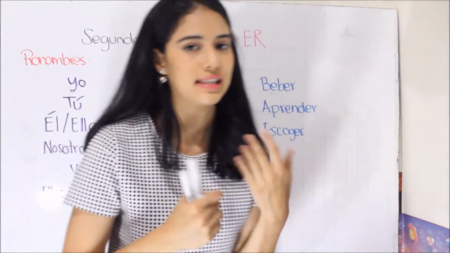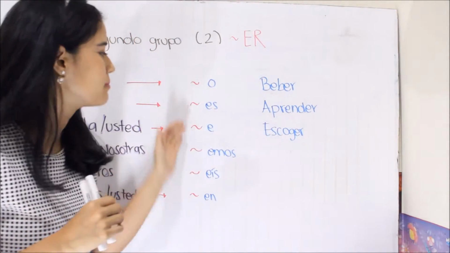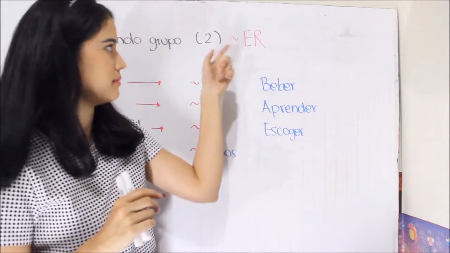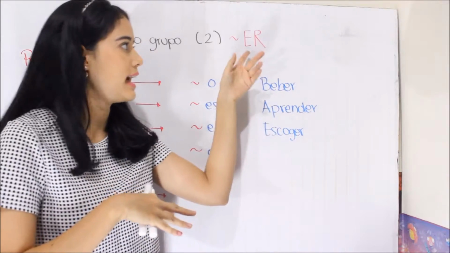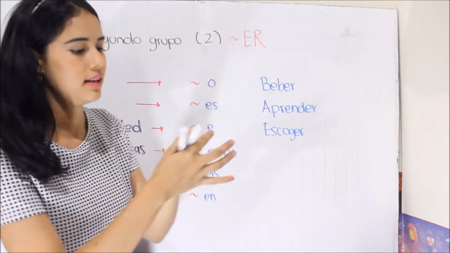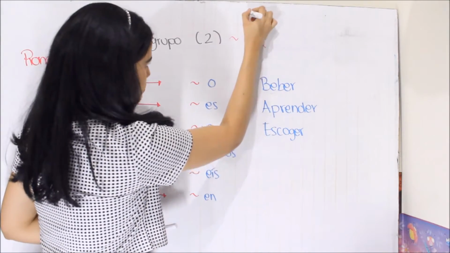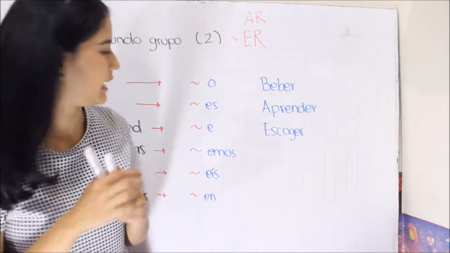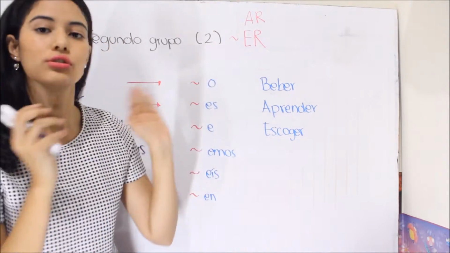As you can see, it's almost the same termination, but just change a for e. The first group was -ar, now we have -er. So let's do the conjugation.